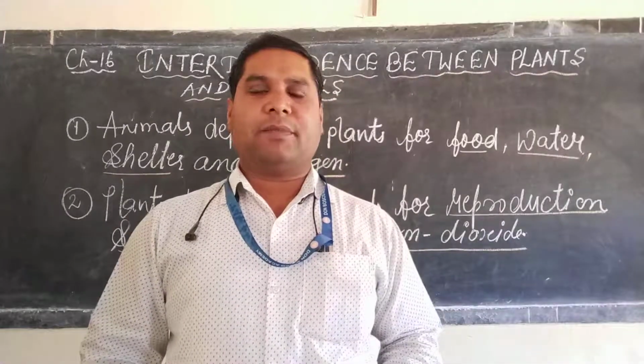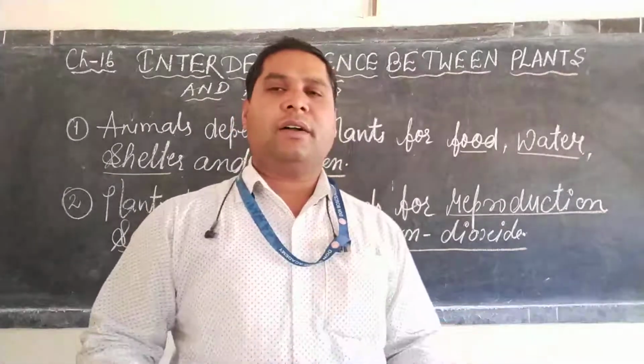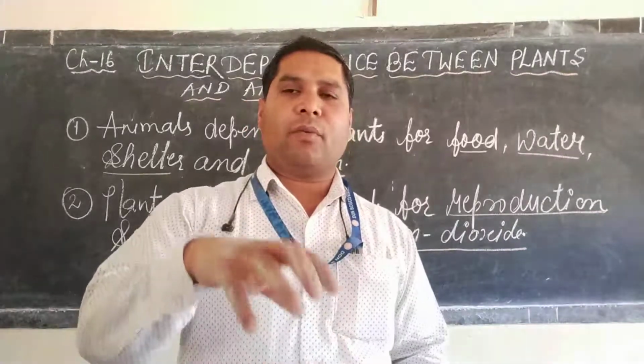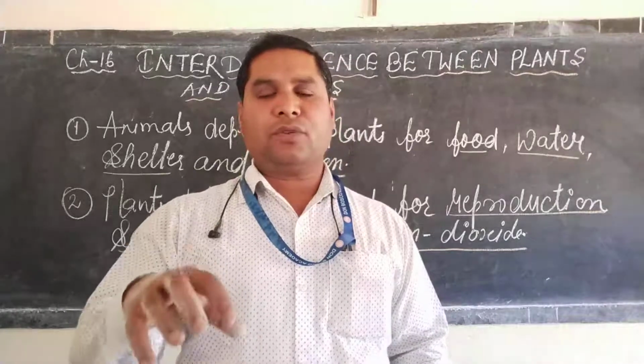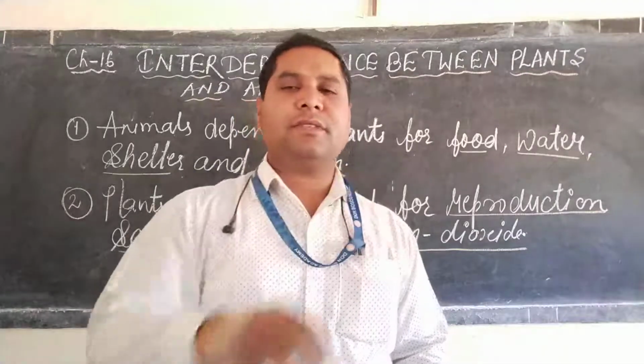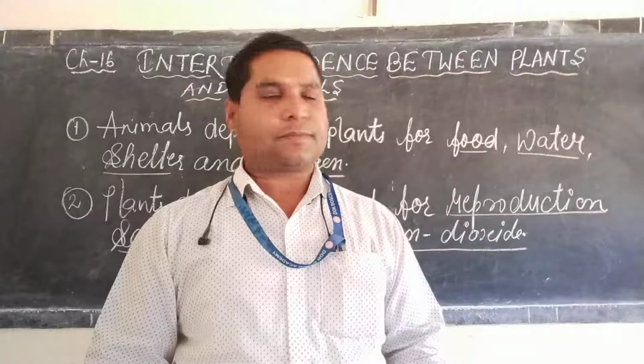Human beings and animals also help in the transfer of pollen grains from one plant to another, and in this way plants depend on animals for reproduction.